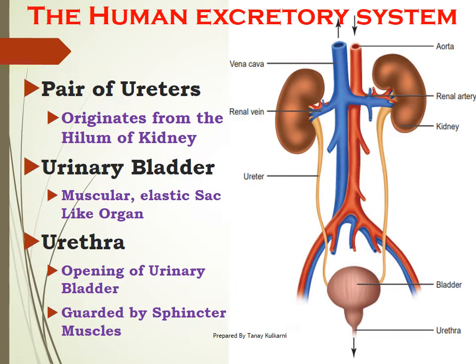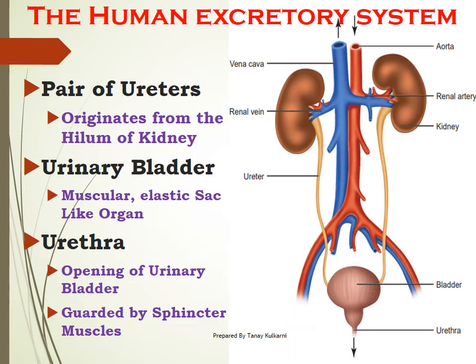The other parts of excretory system. Number one, pair of ureters, as it originates from the hilum of the kidney. What is hilum? That I will explain when we discuss the internal structure of kidney. Second, urinary bladder. It is a small muscular elastic sac-like organ which holds the urine for a temporary period. Once it gets filled to its capacity, the opening of the urinary bladder, called urethra, opens and the urine is expelled out.